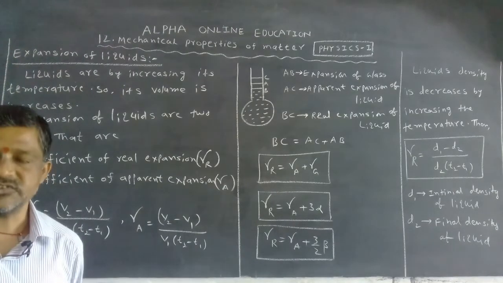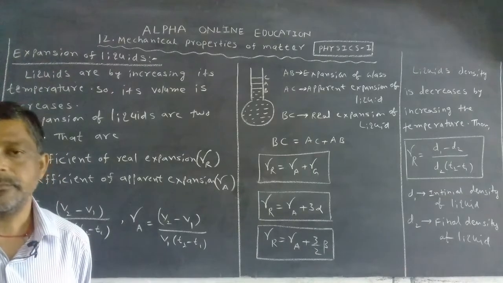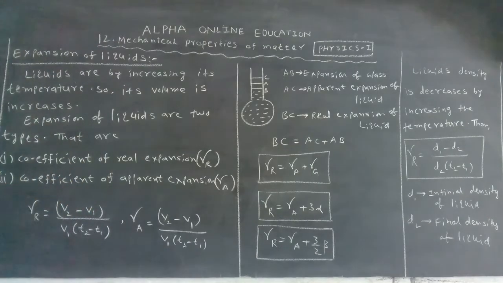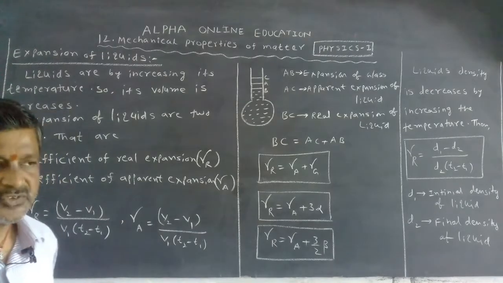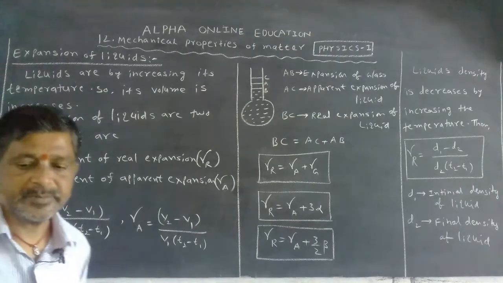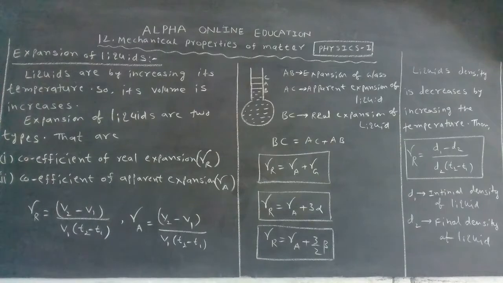Not only cast iron, rubber, plastic and polythene also contract when the temperature is increased. Next, invar neither expands nor contracts when the temperature increases. That's why we use invar as a tape and also in a pendulum. Next, the bimetallic strip. These are the topics covered in the last classes.